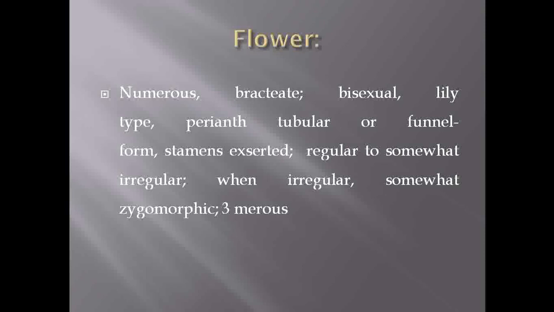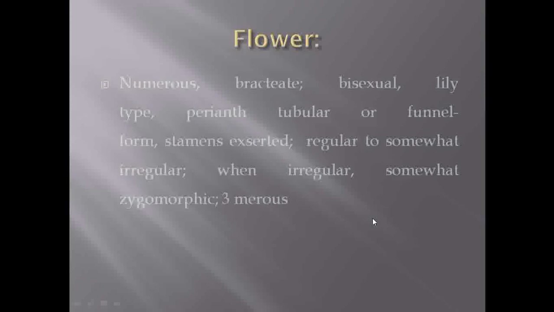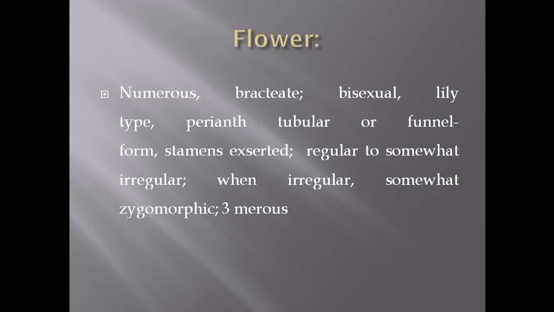As I have told you, if you observe the flowers, they are tubular, and in some of the members they are funnel shaped. If you observe the perianth, in this family the calyx and corolla do not differentiate from each other. That's why this family shows the presence of perianth.